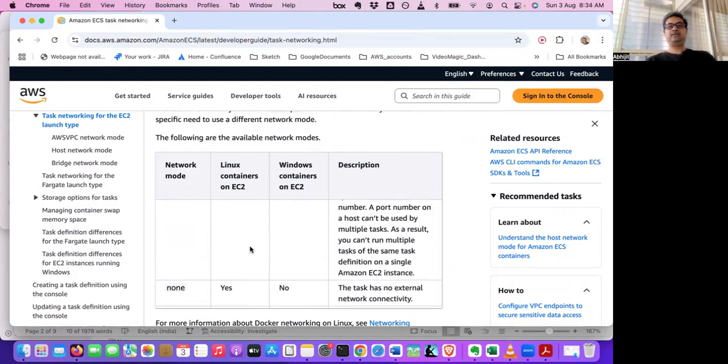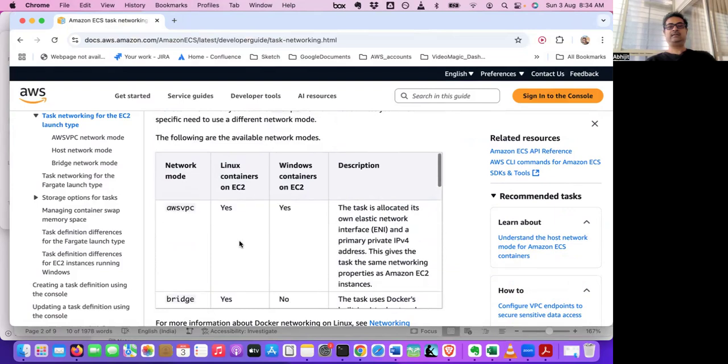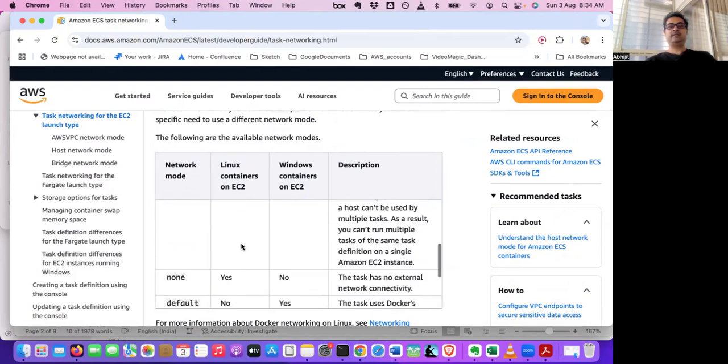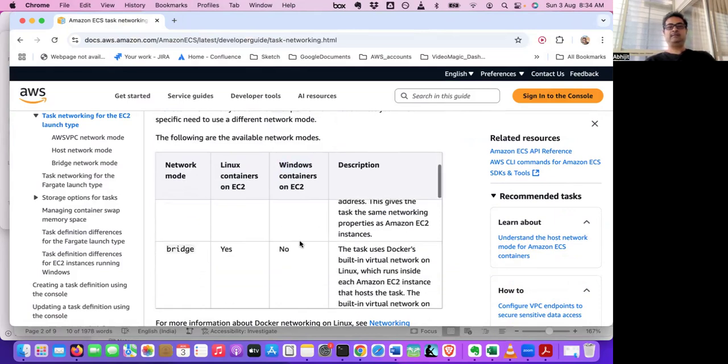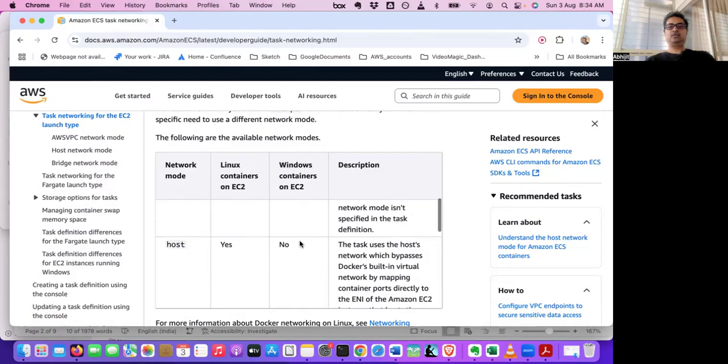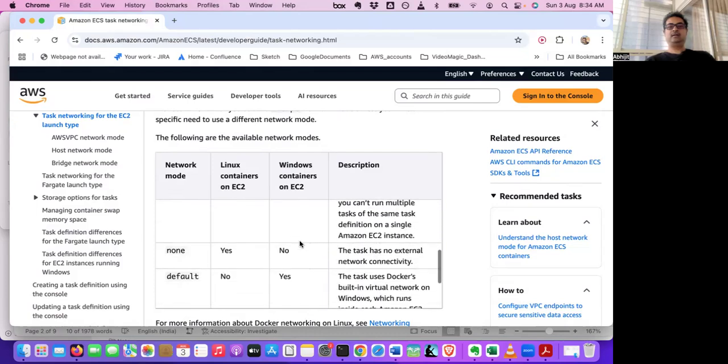For Linux containers on EC2, all these network modes are available. But if it is Windows containers on EC2, AWS VPC is available, bridge is not available, host is also not available, and none and default are available.